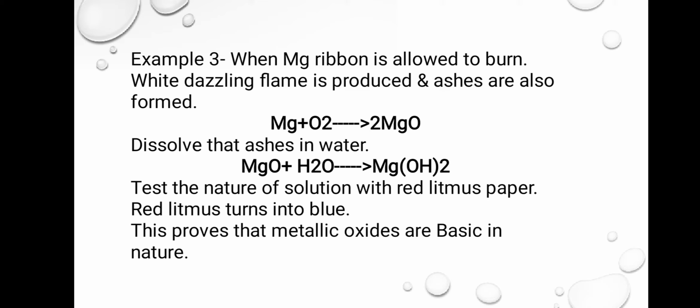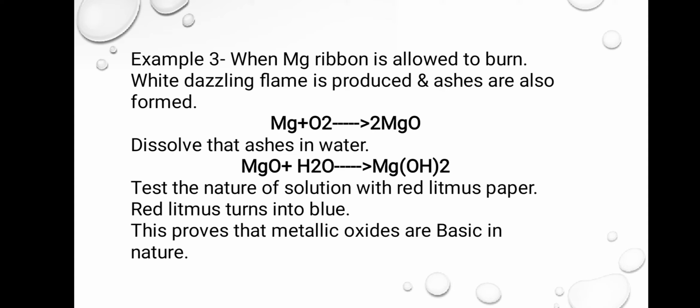Now we will test the nature of the solution, whether the metal oxides are acidic or basic in nature. We take this magnesium hydroxide solution and dip red litmus paper into it. We observe that red litmus turns blue.